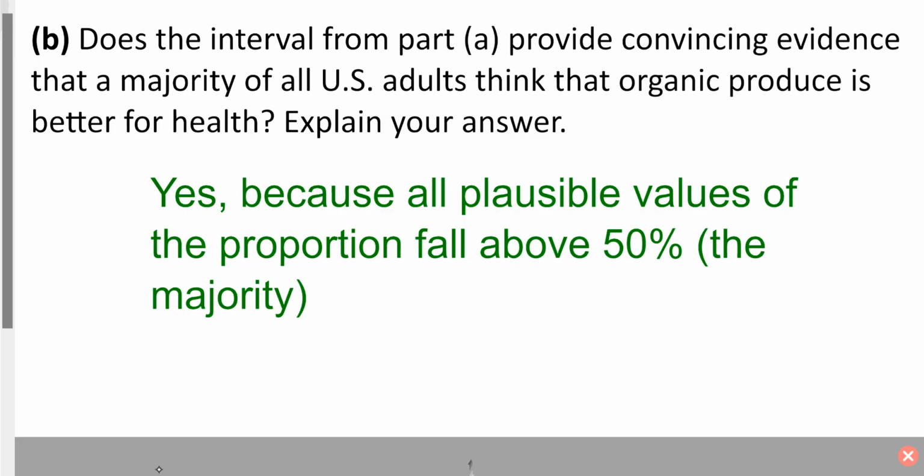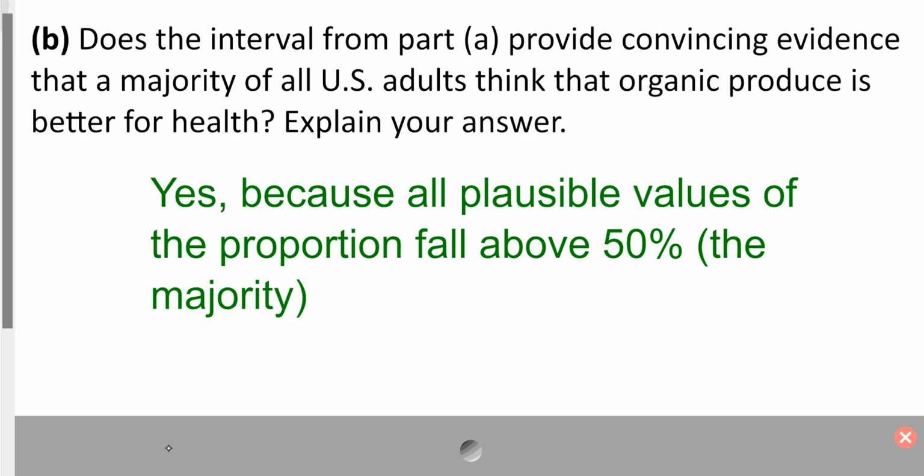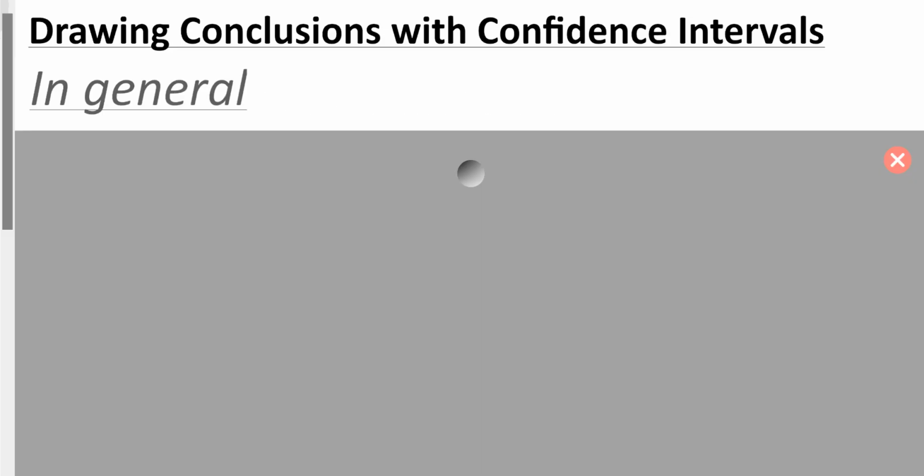Now, if you said yes, I would agree. Remember, a confidence interval, at a certain level of confidence, is the range of all plausible values. Not possible, because anything's possible, but plausible. What should happen? And all of those happen to be above 50%. So a majority just needs to be above 50%. And this one definitely falls that way. So what are some things you're allowed to do with confidence intervals and drawing conclusions?